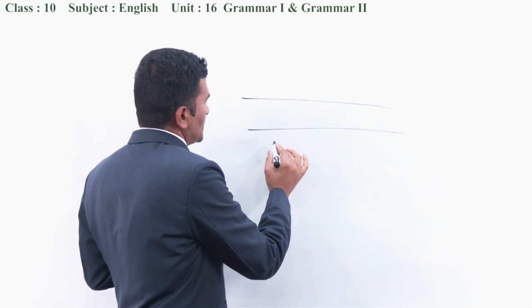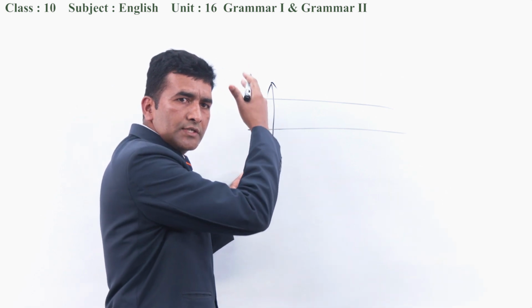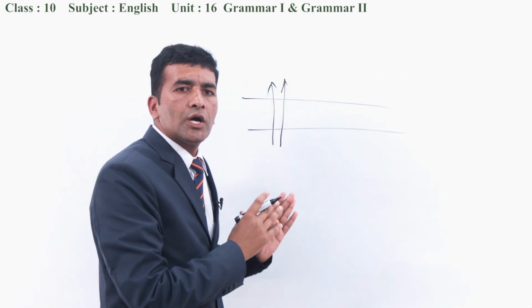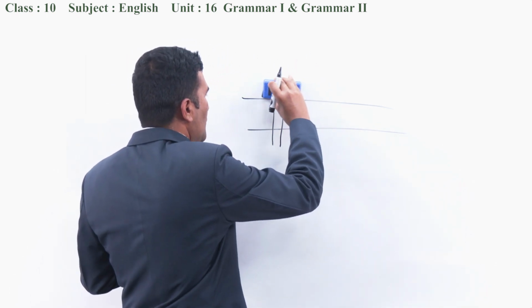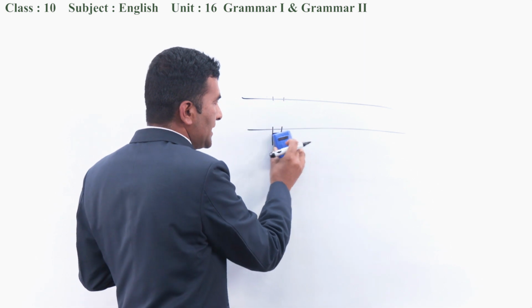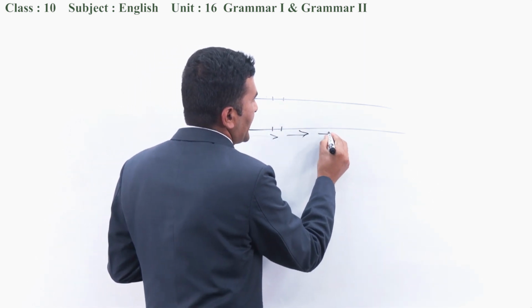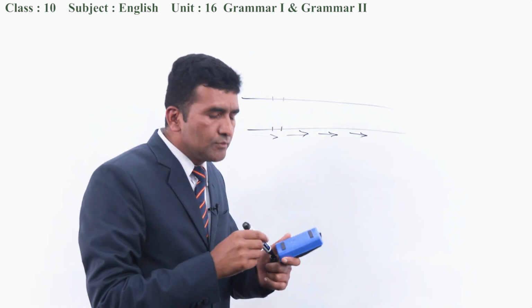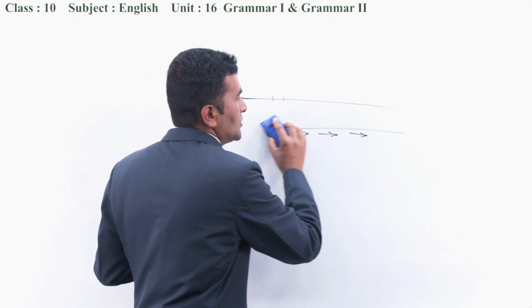If someone goes just crossing this road this way, just crossing, that is called across. But if someone goes parallelly as the road moves by its side, that is called along. The parallel movement is called along.